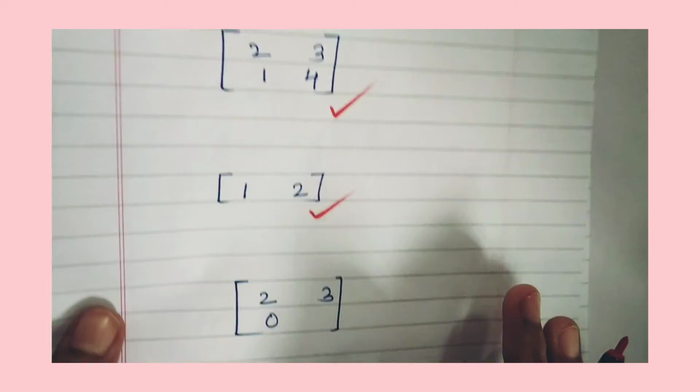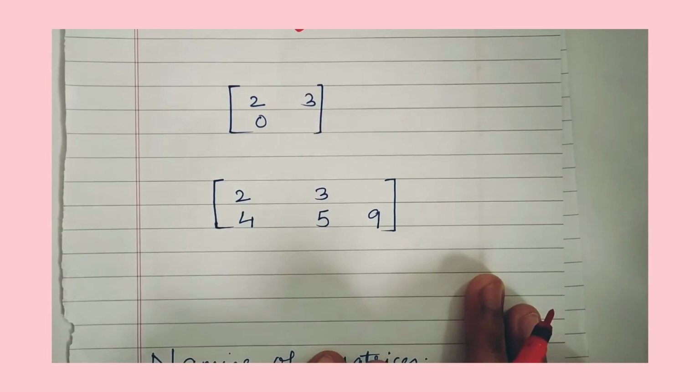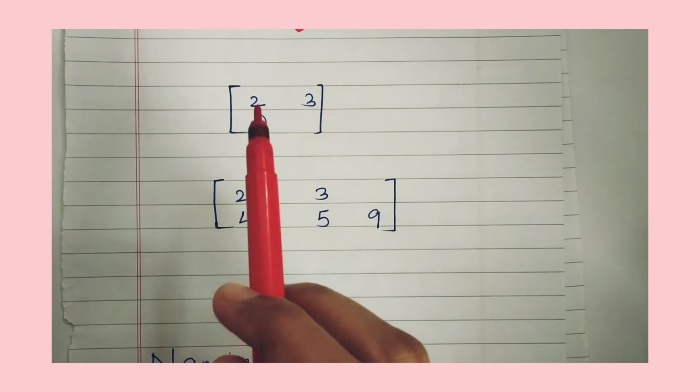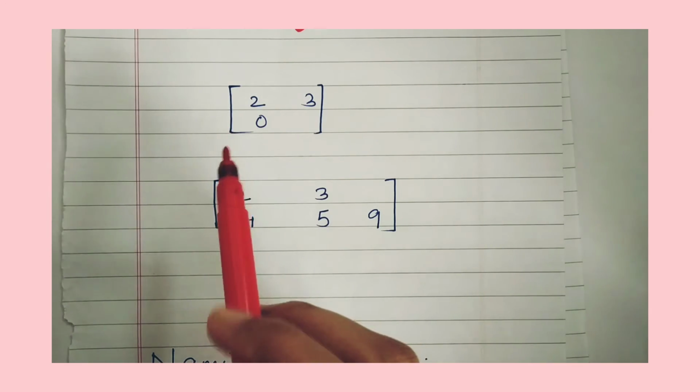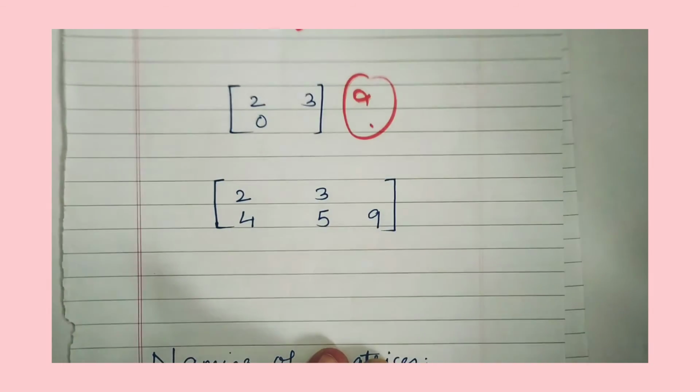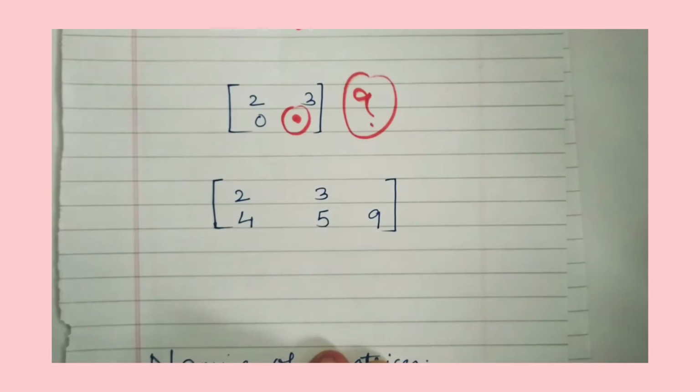What if I give you this example? Here you have numbers arranged in rows and columns. Is it a matrix? You will say, as per the definition, they are arranged in rows and columns and enclosed in a square bracket, so it should be a matrix. But the answer is no. Why? Because there is a term missing here.